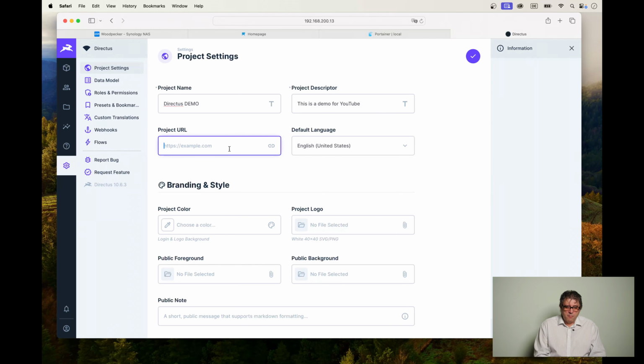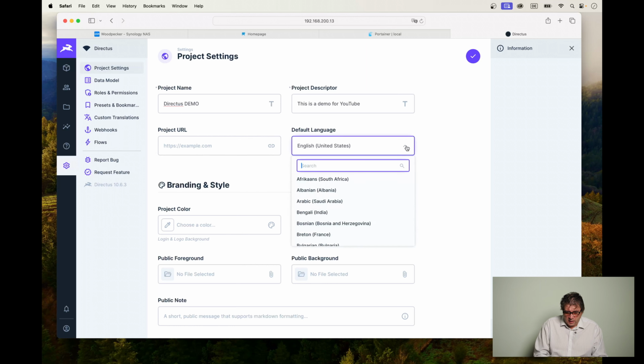Then we can give it a URL, which means it is possible to make this accessible from the outside world, from the internet, directly onto Directus. It is beyond the scope of this video now, but it is possible. Then you can select a default language.